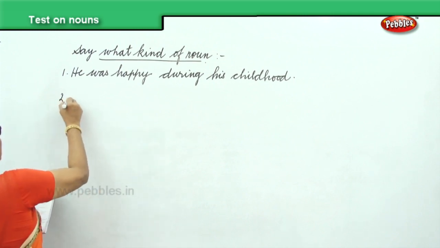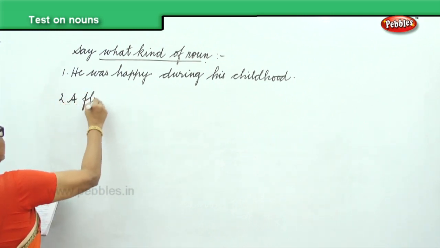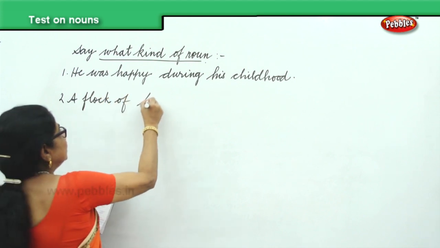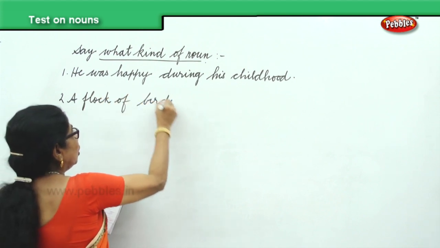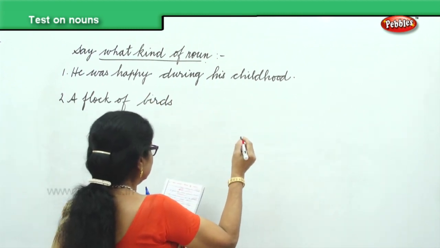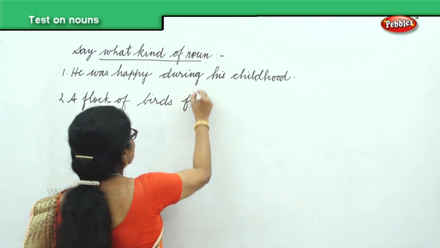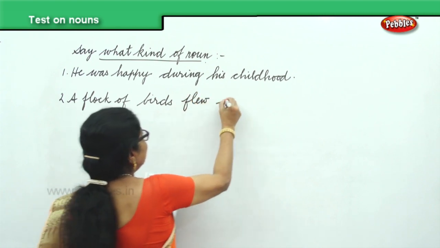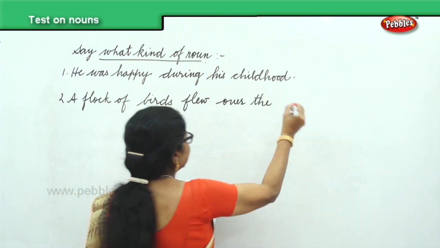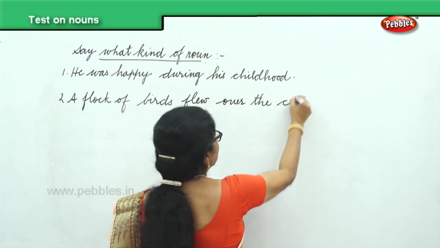Next. A flock of birds flew over the clouds.